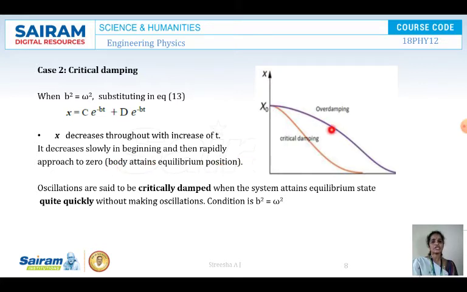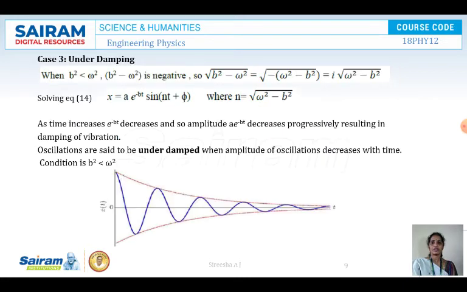Now if you see this graph, you will come to know the difference between the overdamping and the critical damping. Now oscillations are said to be critically damped when the system attains equilibrium state quite quickly without making oscillations. The condition is b square is equal to omega square. The next is the underdamping case. Here underdamping is b square less than omega square.